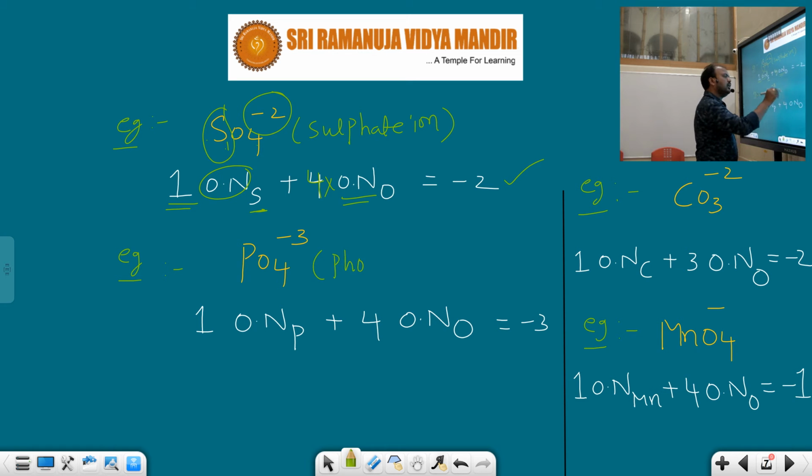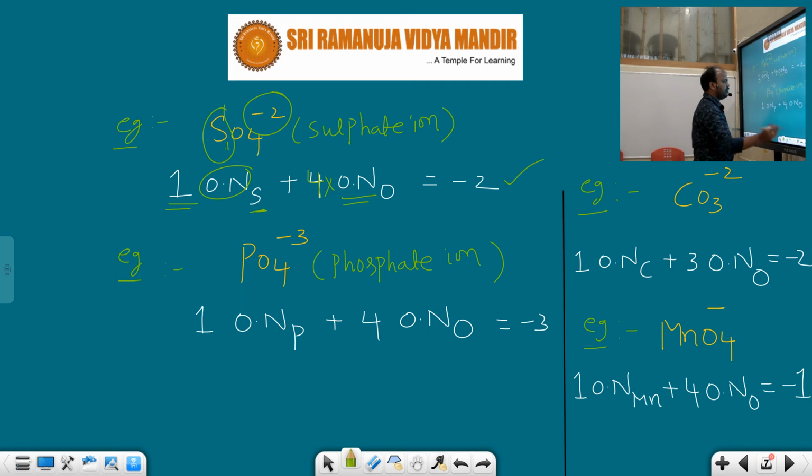After that, take a look here. PO4 minus 3. This is called the phosphate ion. How do we apply the first rule here? How many atoms are there here? 2 atoms. One is phosphorus, P, another one is oxygen, O. How can you apply this? How many phosphorus atoms are there here?